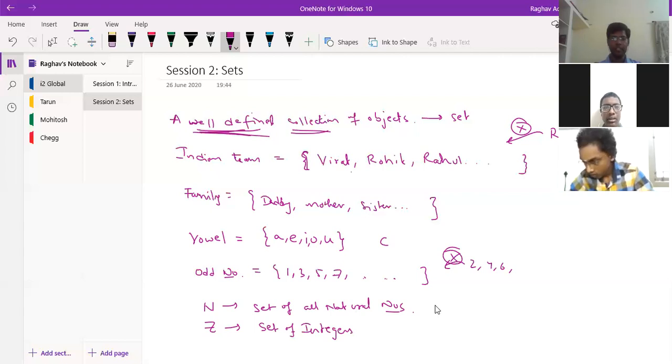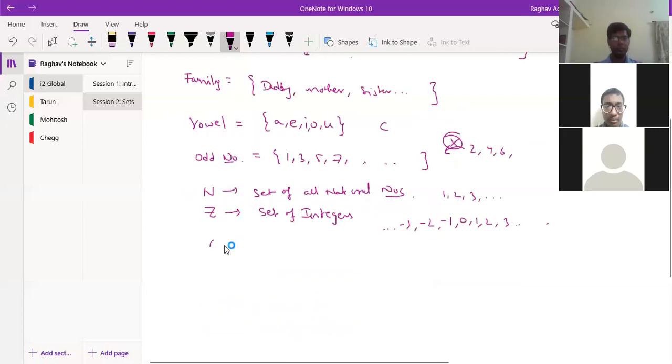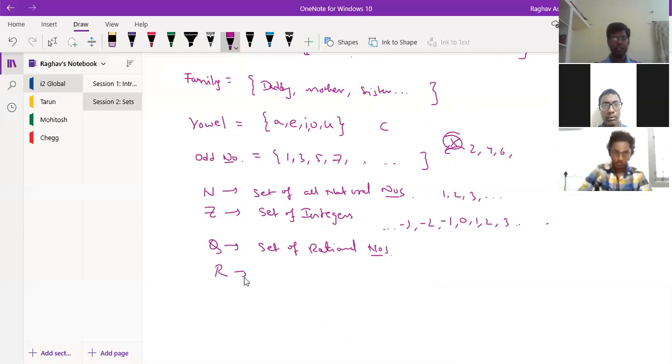So what is a natural number? Natural numbers include 1, 2, 3. Likewise, integers means 0, 1, 2, 3, not only positive, but also -1, -2, till minus infinity. So these are integers. Say I have then Q. This is the set of rational numbers. Then I have R, which is nothing but the set of real numbers.